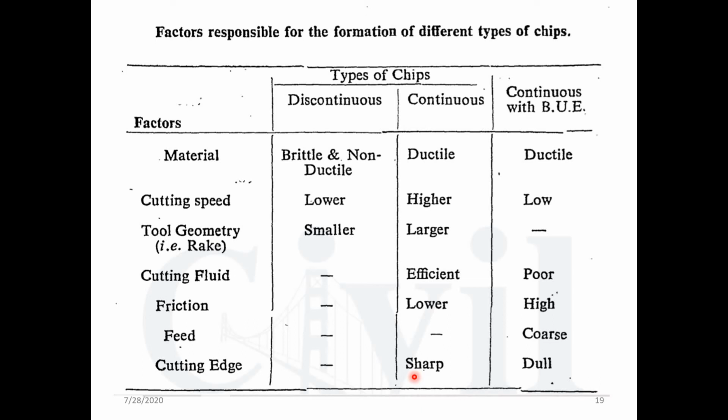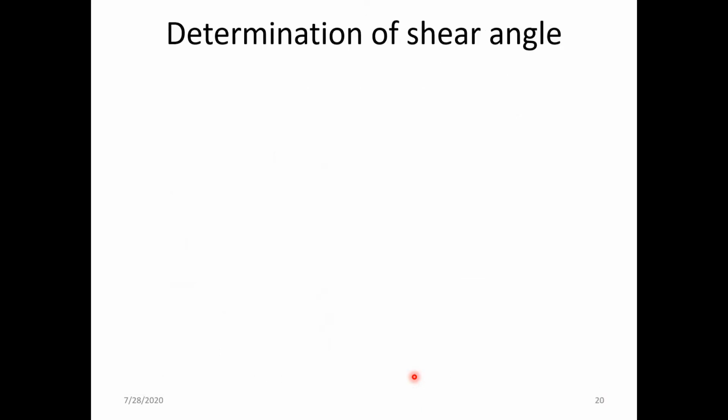So accordingly, in actual practice, whenever you want to cut the material and you want to alter the type of chip which is going to be formed, the parameter can be set and decided. According to that parameter, we can say which type of chips is going to be formed in actual practice. So you need to control this parameter so that the type of chips formed in actual practice will change.